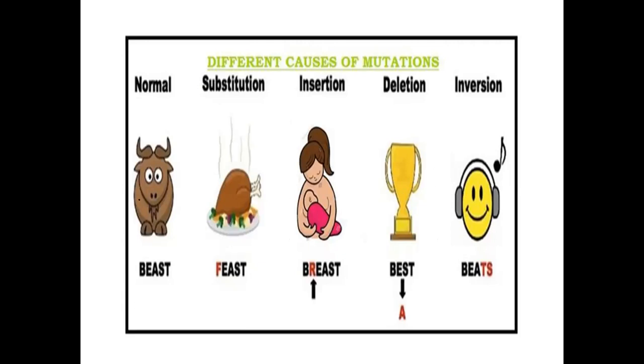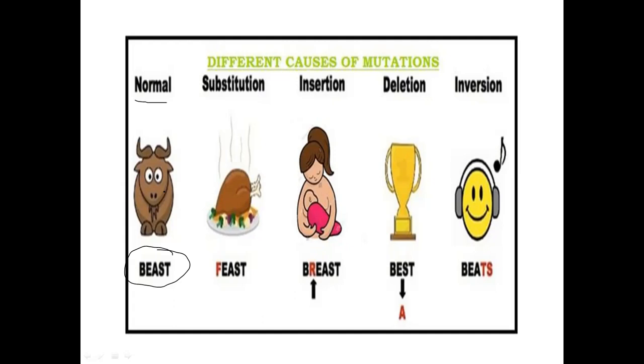We have a normal protein structure here. The normal structure is like BEAST. Just imagine these are amino acids. These are the 5 amino acids attached, and they have formed a protein called BEAST. So this is a normal structure. But what if we carry out mutation?